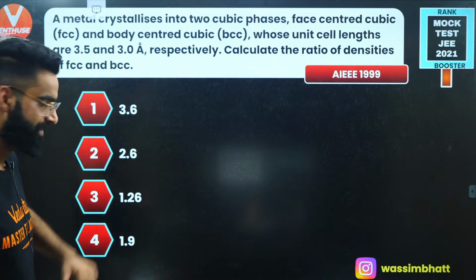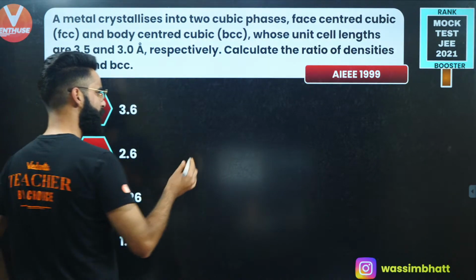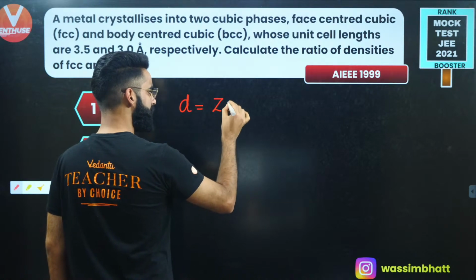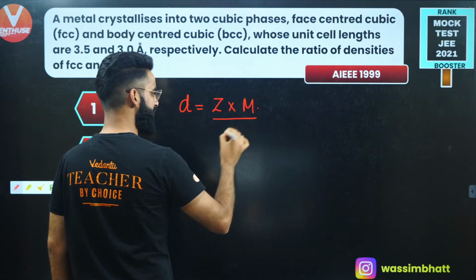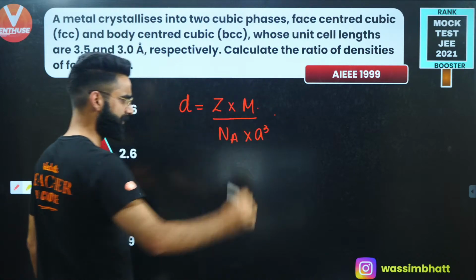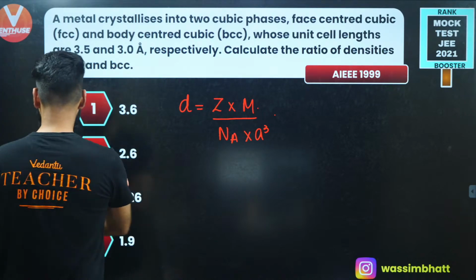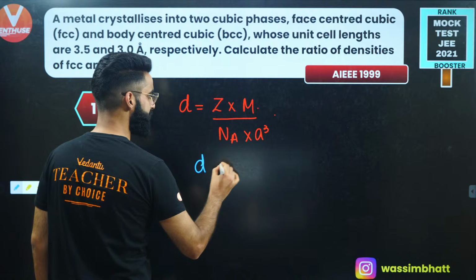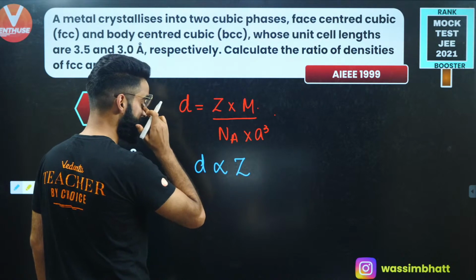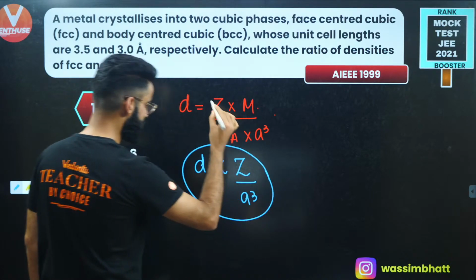Perfecto. Wonderful, guys. Have a look how to solve this sort of equation. As you all must have heard, density of the unit cell is always equal to Z multiplied by M divided by Na multiplied by a cube. This is the simplest formula to calculate the density of the unit cell. Now can I say density of the unit cell is directly proportional to the effective number of particles, or we call this Z the rank of the unit cell as well, divided by a cube? I can say something like this as well.